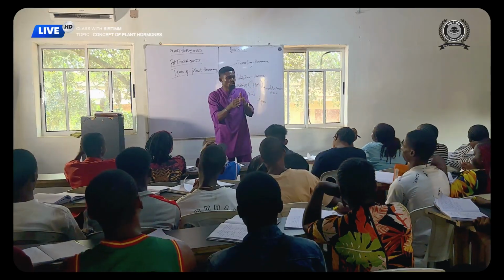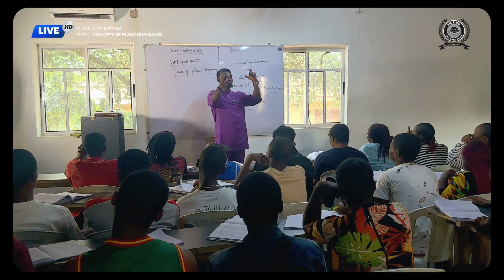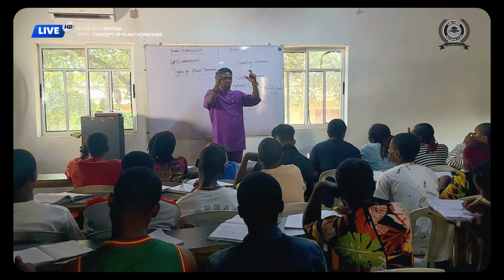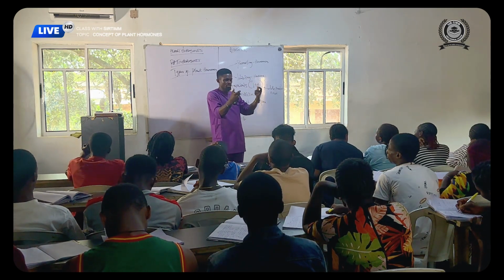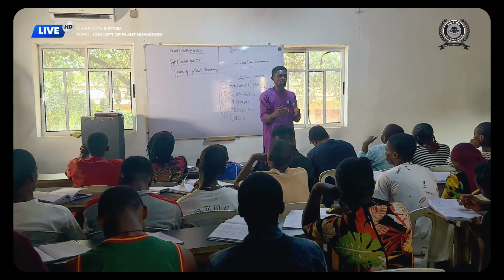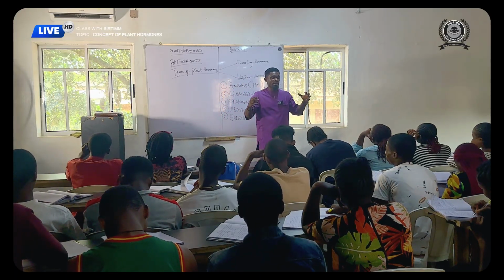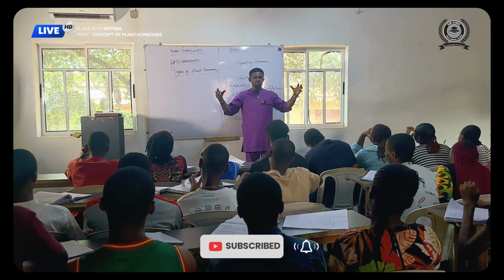So auxin will increase the stem, the shoots, and the vascular cambium. Cambium is the part of the plant that helps it to have what we call secondary development.